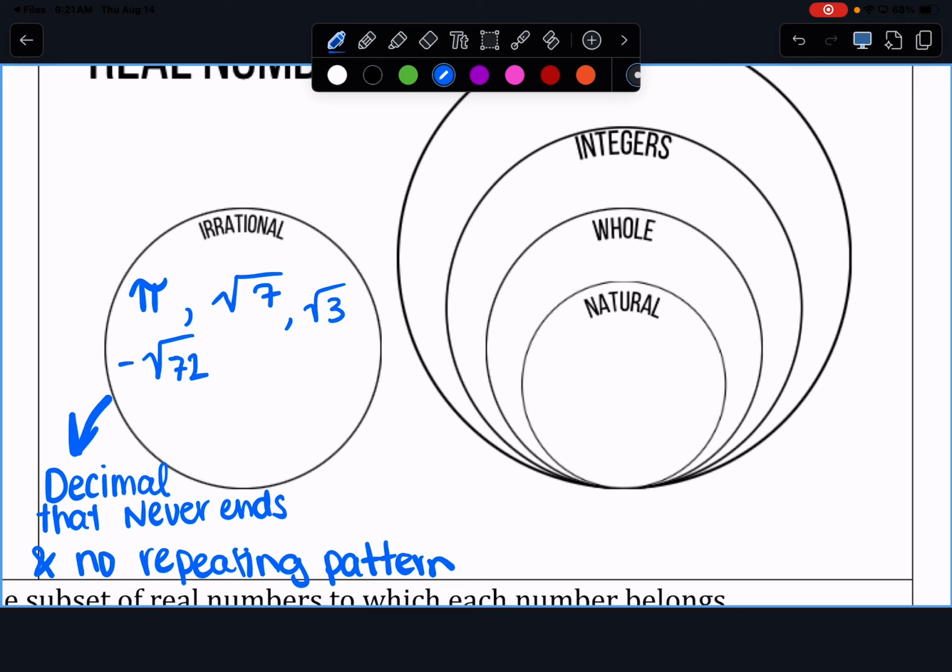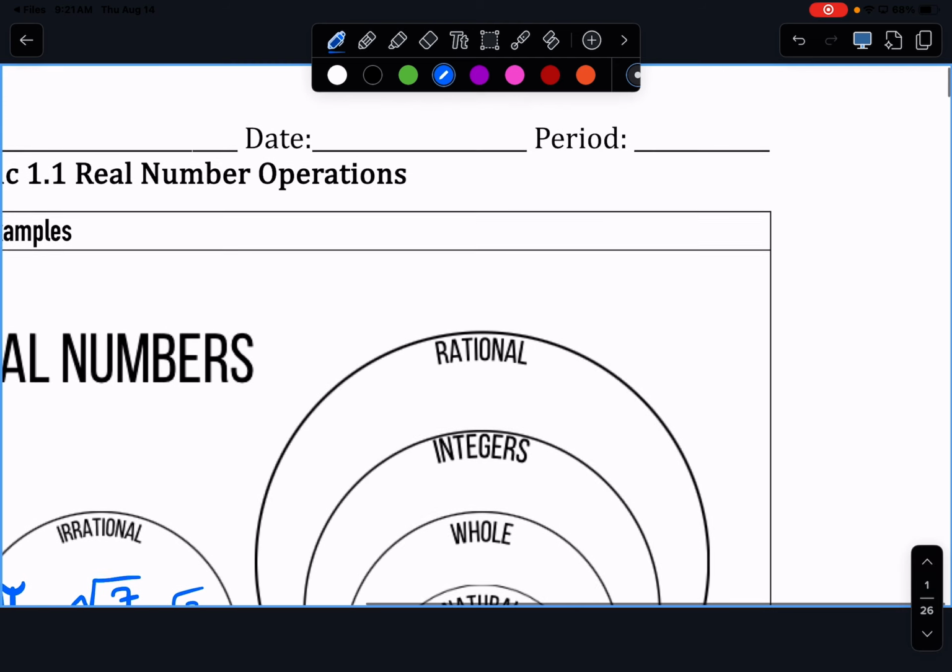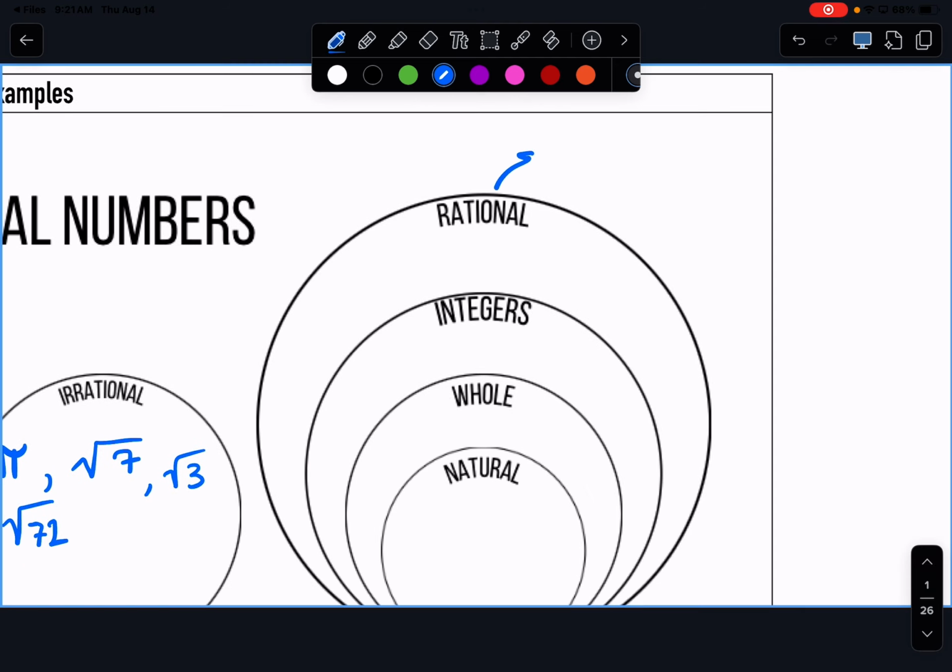On the flip side of that though, if we have decimals that do end, that would be considered rational. So over here next to rational, we are going to put all fractions and decimals that end.